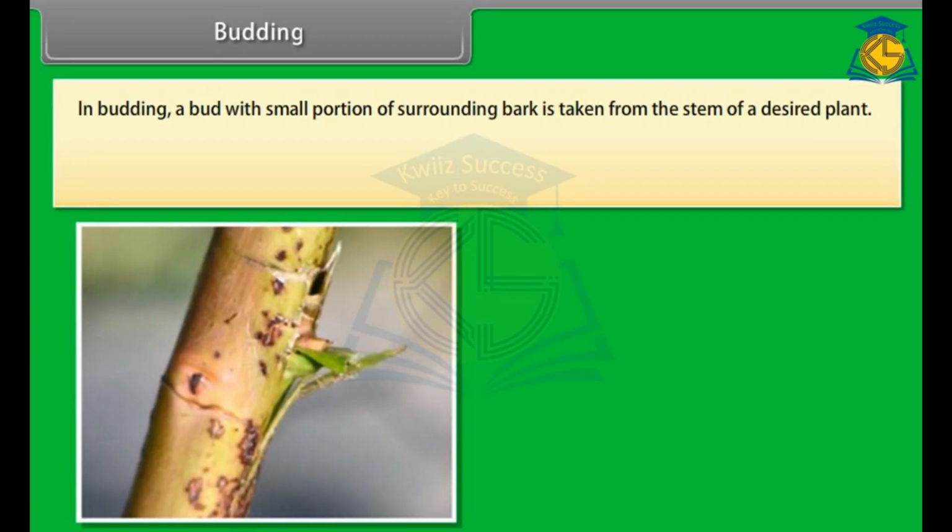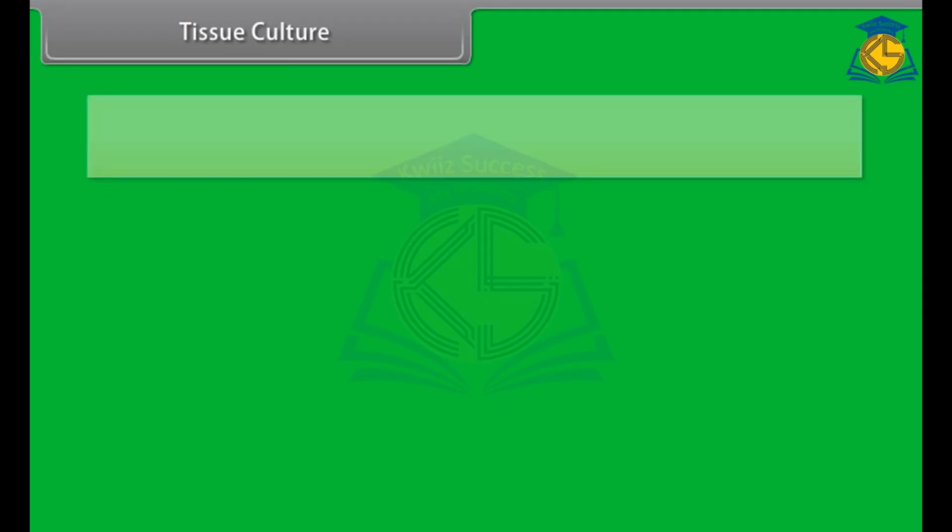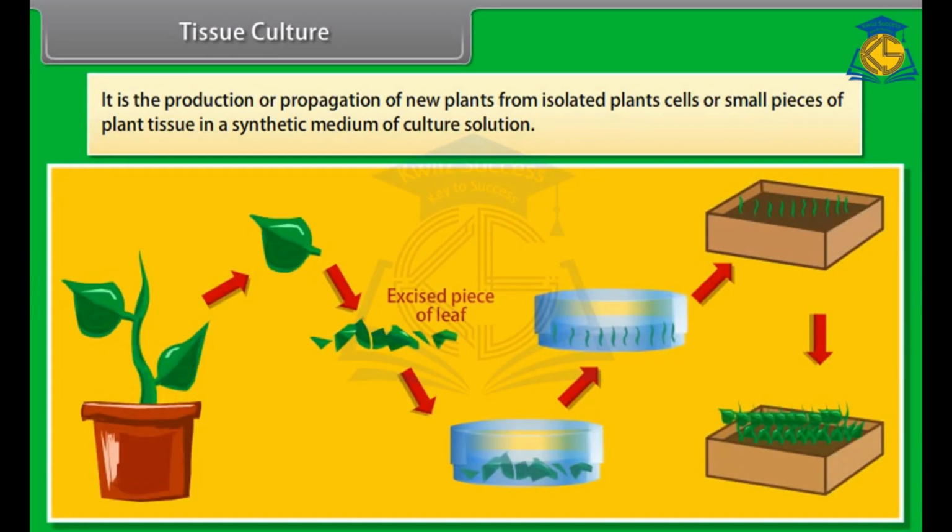Budding. In budding, a bud with a small portion of surrounding bark is taken from the stem of a desired plant. It is then inserted into a small slit made in the bark of the stalk. Both are tied together and not allowed to dry. Example, rose, plums, etc. Tissue culture. It is the production or propagation of new plants from isolated plant cells or small pieces of plant tissue in a synthetic medium of culture solution.